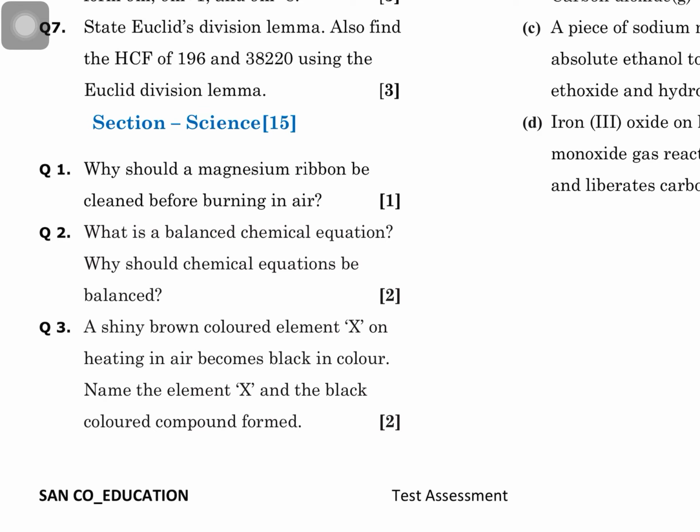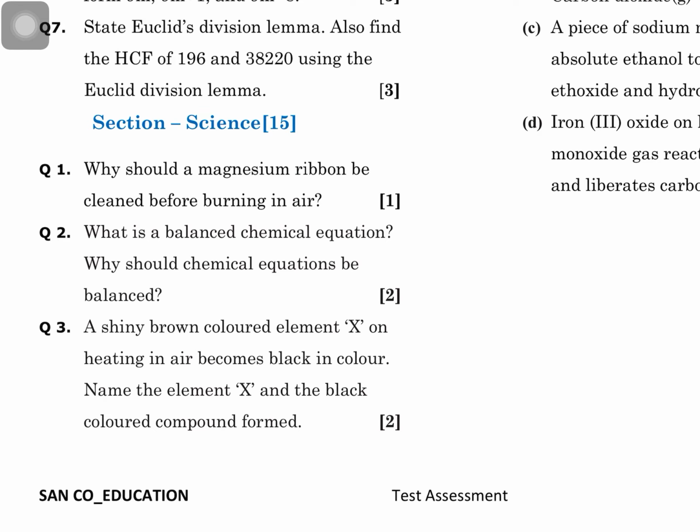And why should we balance? Obviously, we balance the chemical equation because in any chemical reaction matter can neither be created nor destroyed. Is that clear? So, to validate the law of chemical combinations,